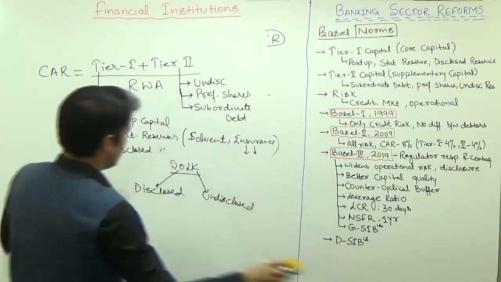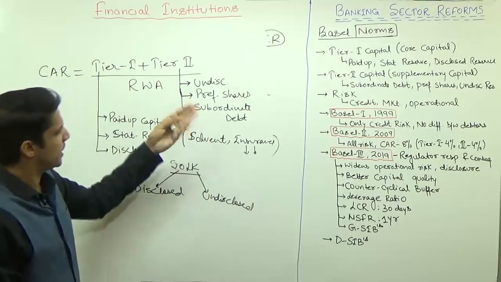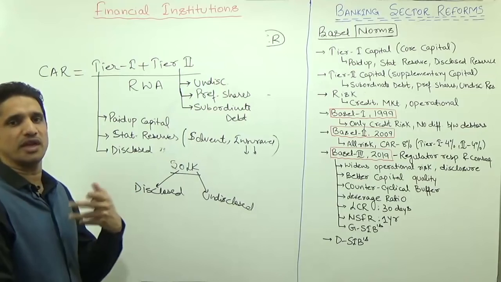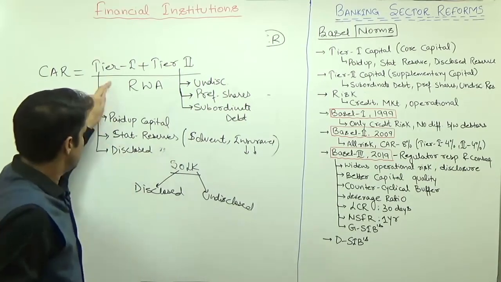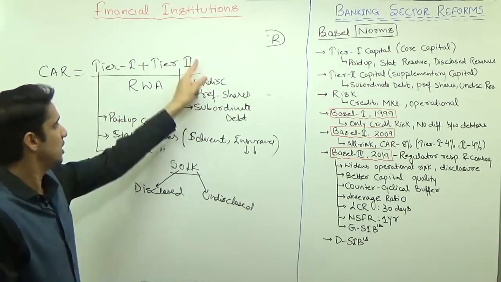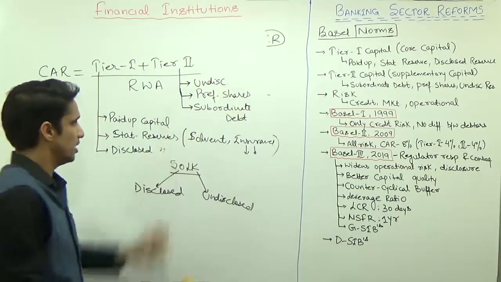From an exam perspective, these things are a bit technical, but because Basel III is in the news, they can be asked. Which of the following does not come under tier 1 capital? Which of the following does not come under tier 2 capital? So, revising: tier 1 means paid up capital, statutory reserves and disclosed reserves. Tier 2 is undisclosed reserves, preference shares and subordinate debt.